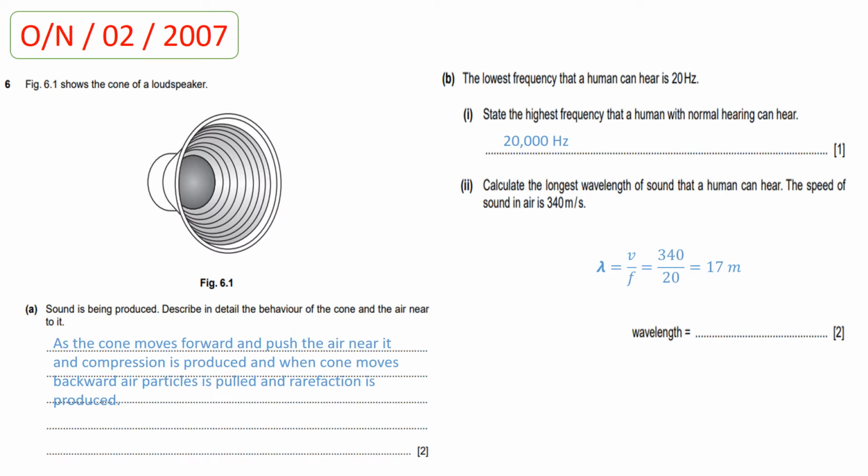Part 2, calculate the longest wavelength of sound that a human can hear. The speed of sound in air is 340 meters per second. So, students, we all know that frequency and wavelength are inversely proportional to each other. So the examiner demands you to calculate the longest wavelength. So for the calculation of longest wavelength, you need to take the lowest frequency. So when you divide 340 by 20, you will get the value for wavelength, which is 17 meters.